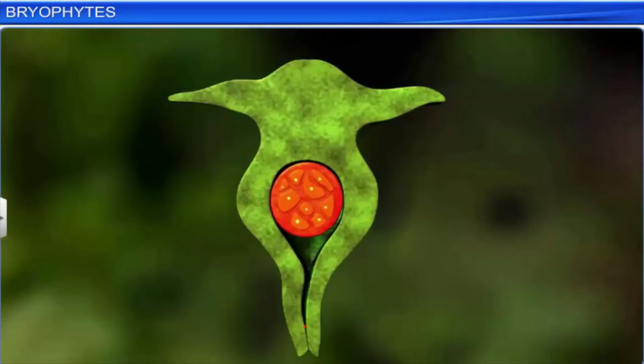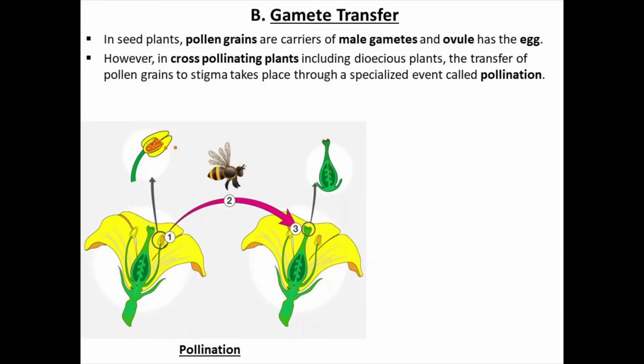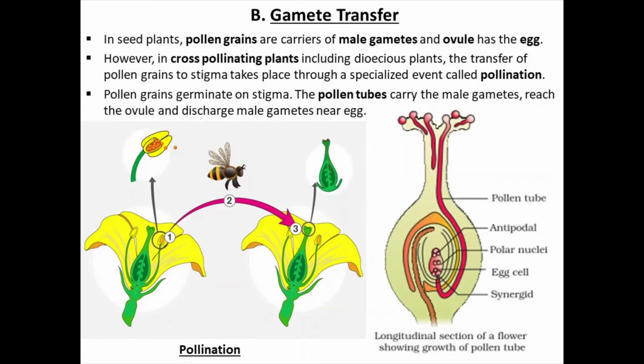But in angiosperms, that is the flowering plants, the transfer of gametes is by the process called pollination, usually cross pollination. When the pollen grain falls on the stigma of the female flower, it forms the pollen tube, and the gamete is carried by this pollen tube.